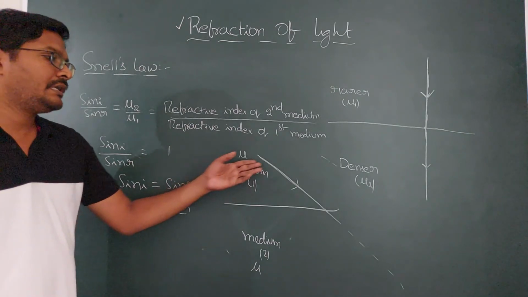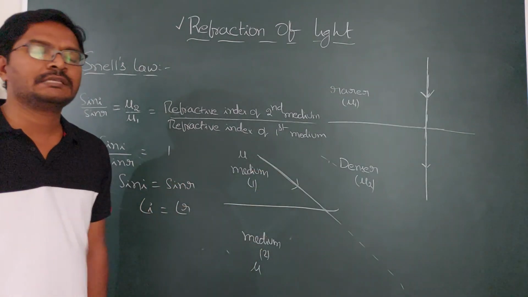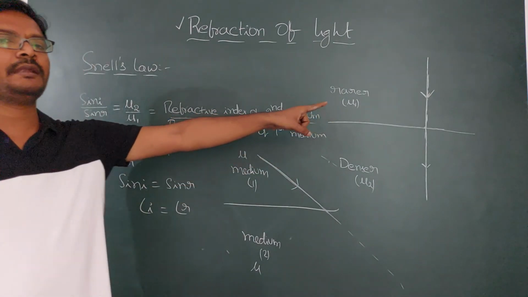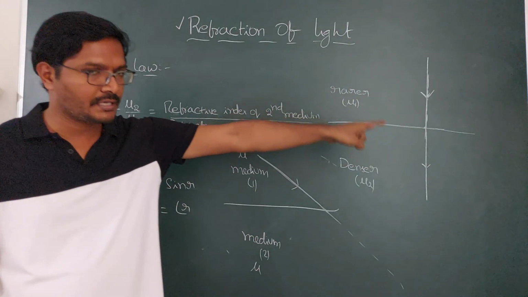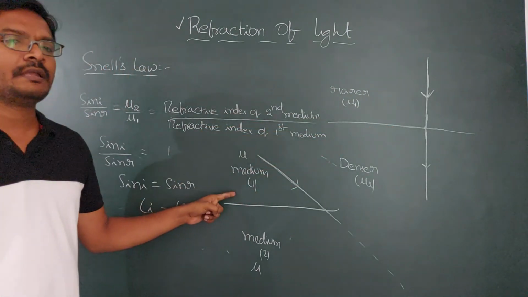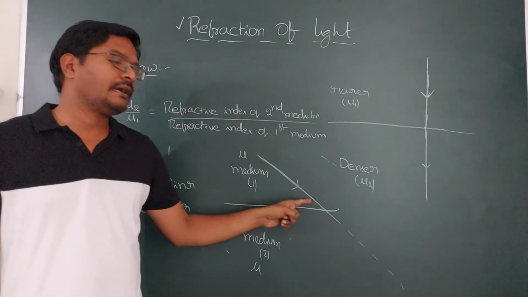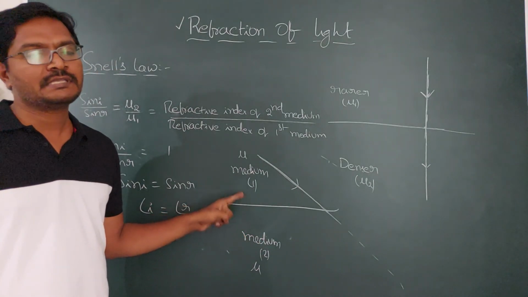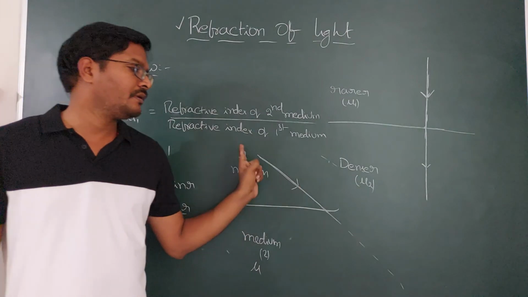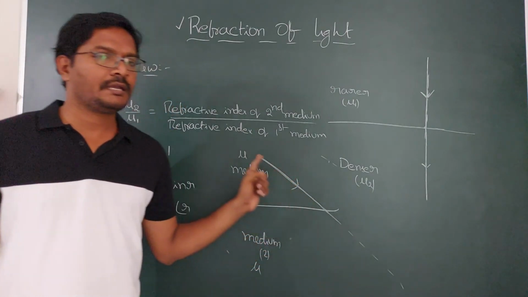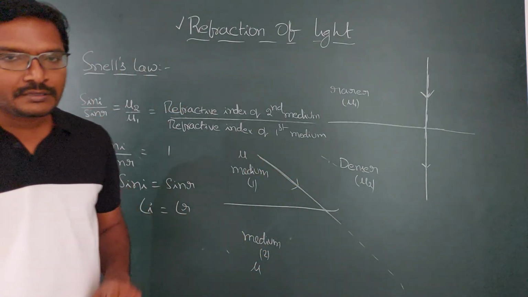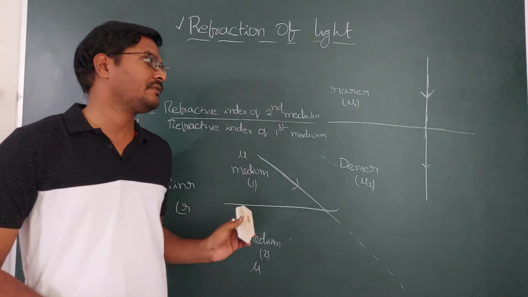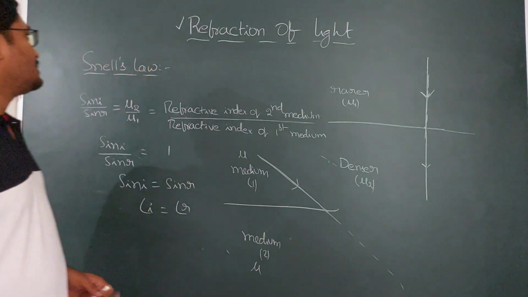So one condition where refraction does not take place is when you incident the light ray in the direction of the normal. This is another case. Even if you are sending at an angle, if the mediums are different but have the same refractive index, then also deviation does not happen, and it continues its original path. These two are the conditions where refraction does not happen according to Snell's law.